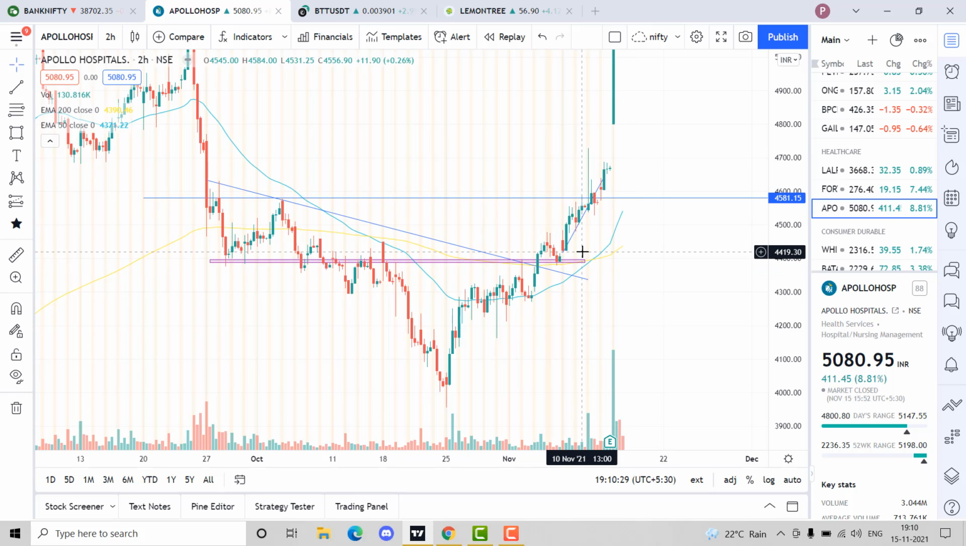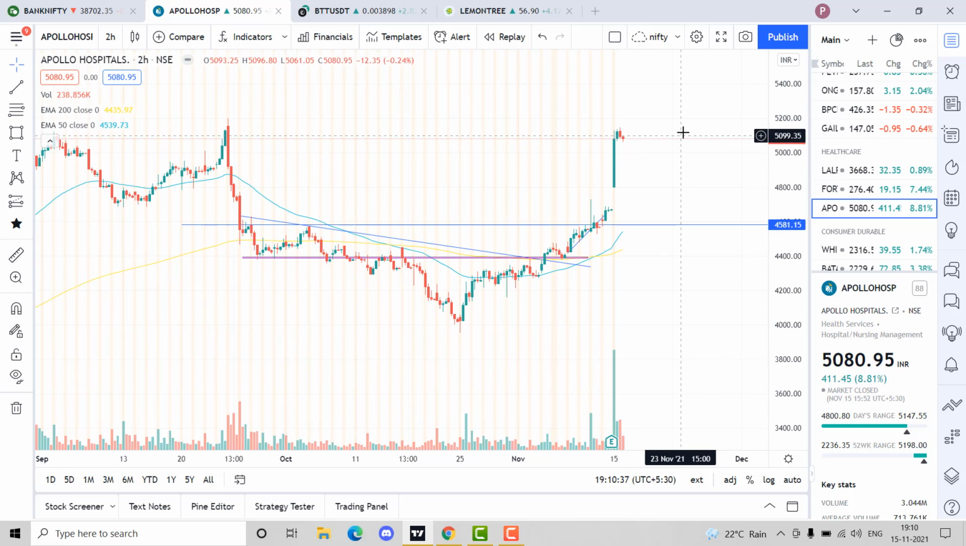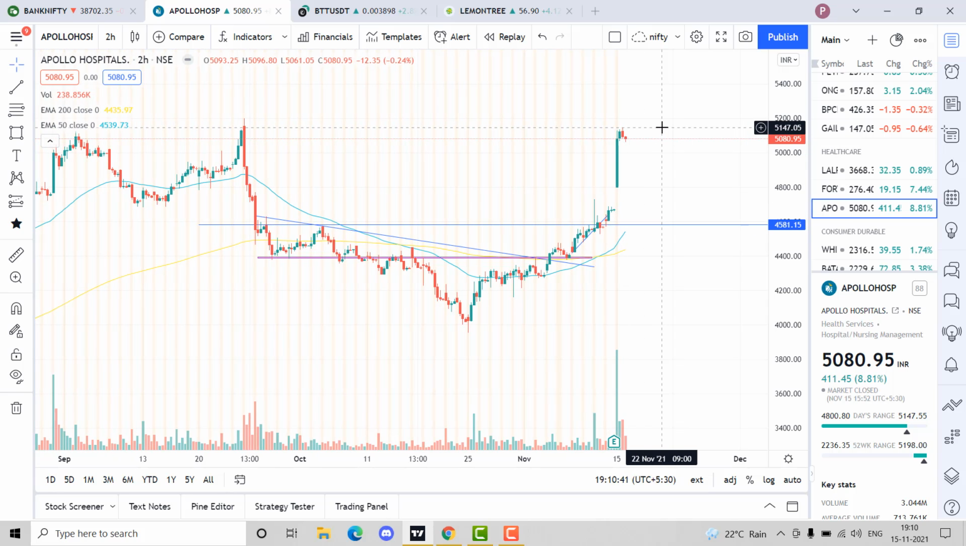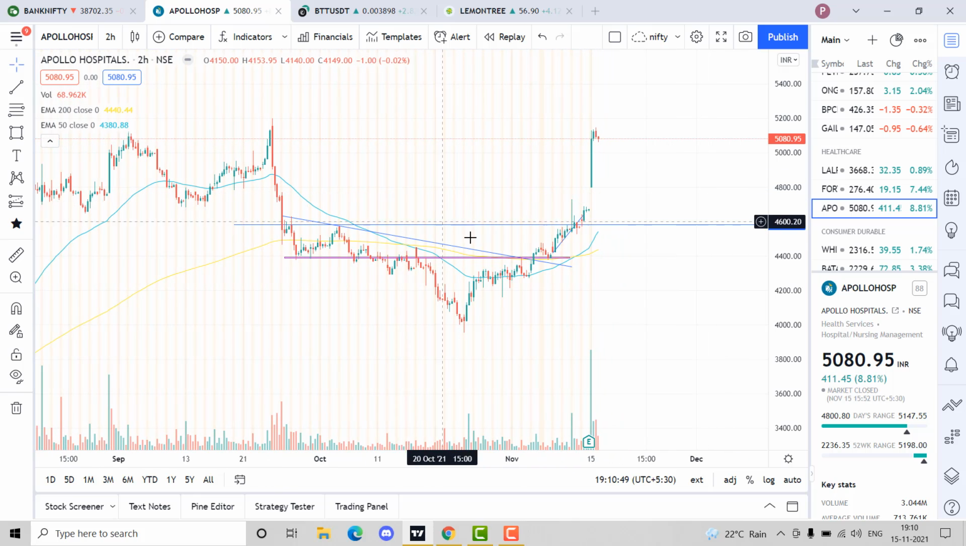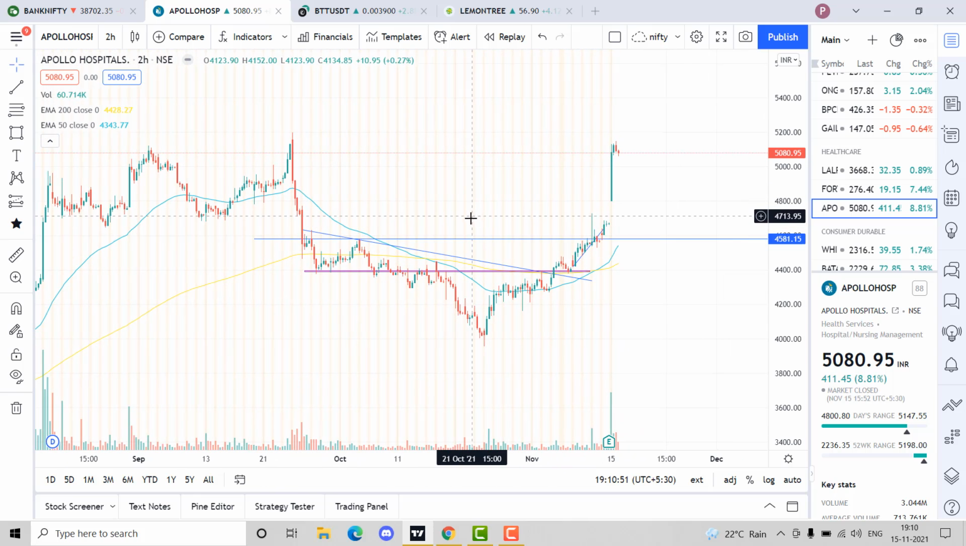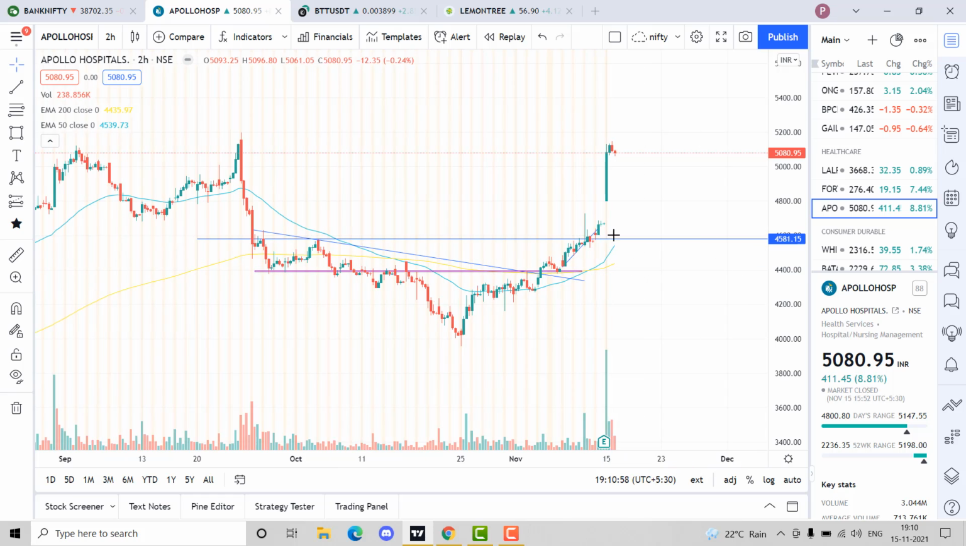We could have taken a position at 4421, which is on 9th November that I had given it, and luckily we have gone till the all-time high 5147. You really don't expect this big of a return, 20% in a matter of what, 1 week. But sometimes the market does give you such returns. You need to be patient enough to handle it. So this was the one that I recommended.